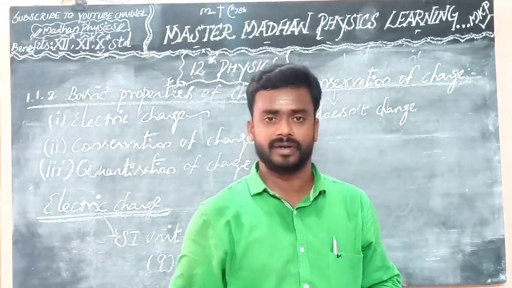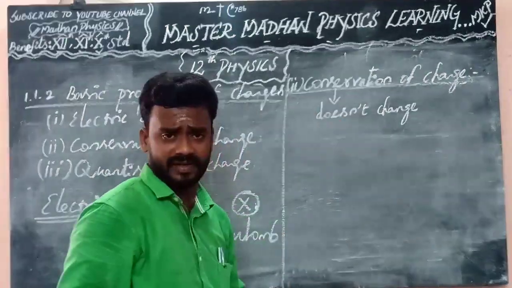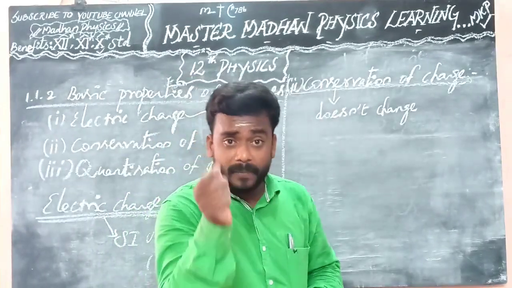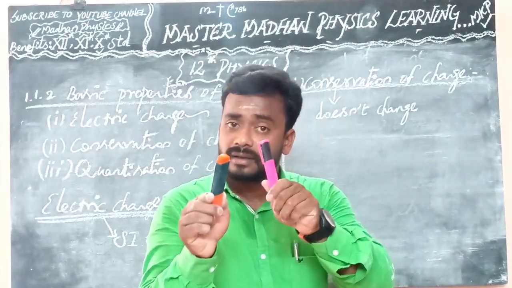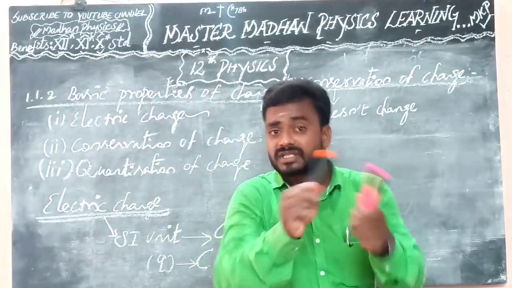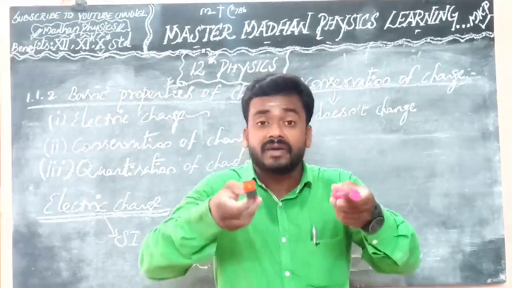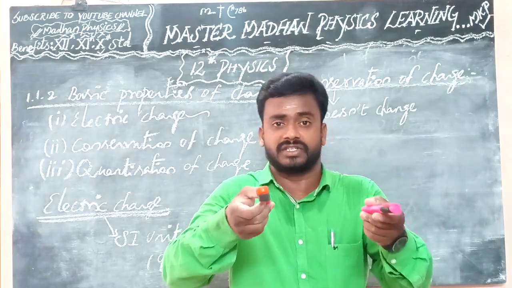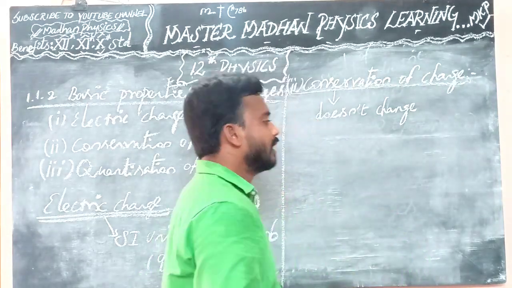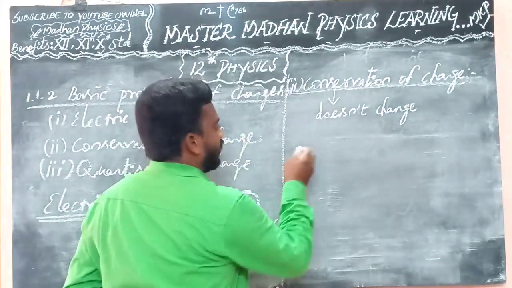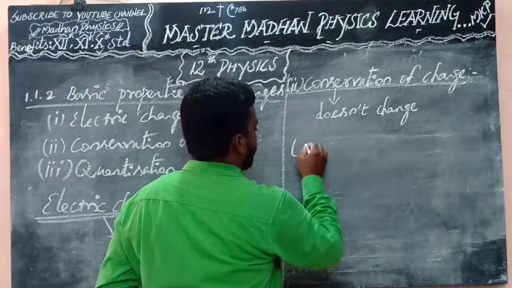That is important for this conservation: the total charge remains constant. Keep in mind that an equal amount of charge is transferred. So for example, take one example, uranium.